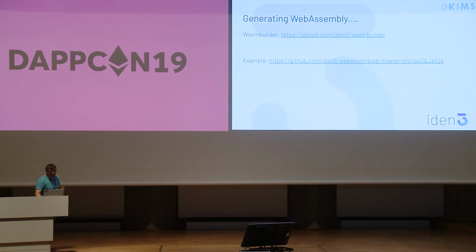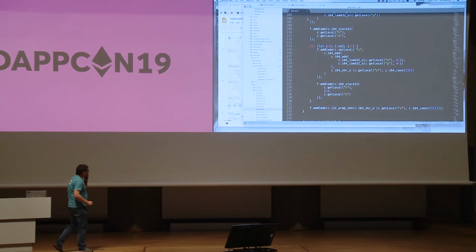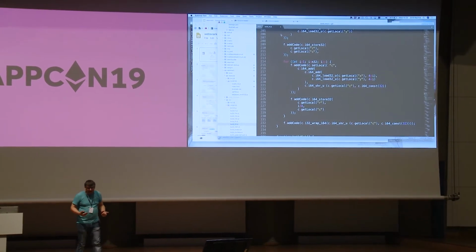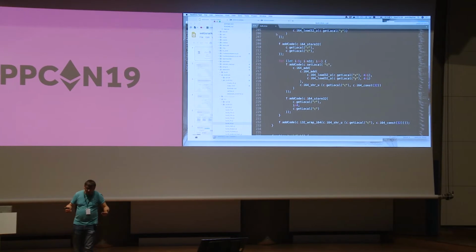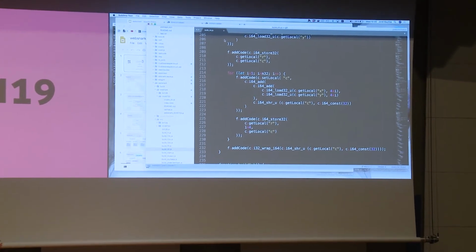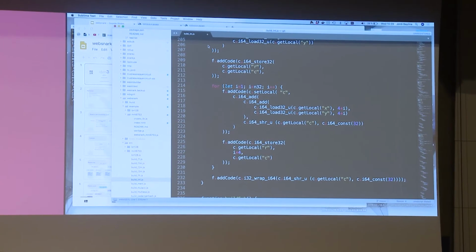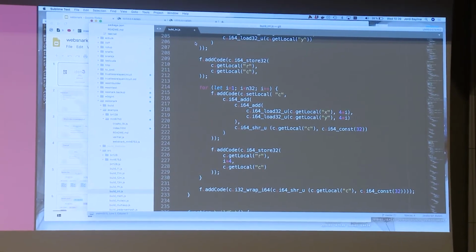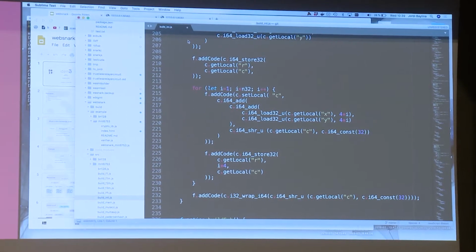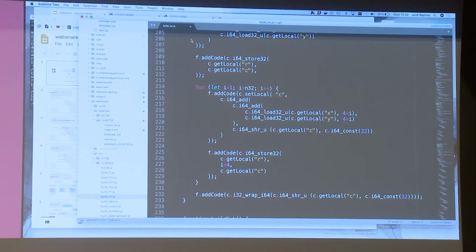Yeah. So how does it work? More or less, I want to show some code here. What we have been doing is mainly using JavaScript as a macro language. People who are old may remember something called a macro assembler. This is quite similar, but it's written in JavaScript. So mainly we have JavaScript code that generates WebAssembly code. We are not really writing WebAssembly by hand, but we are generating the code, so we can generate exactly the code that we want.